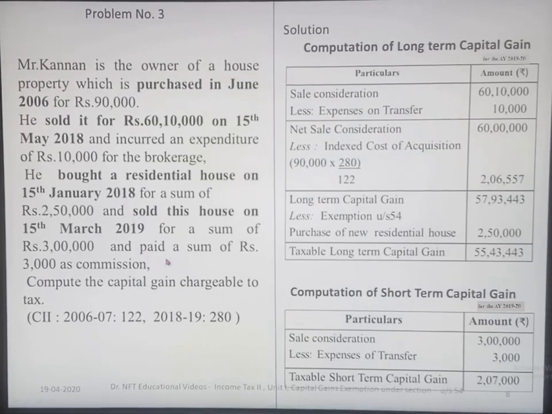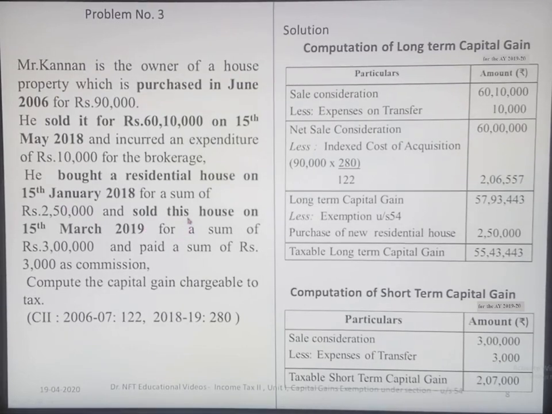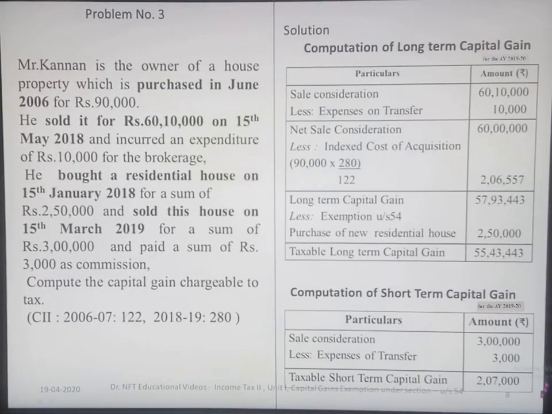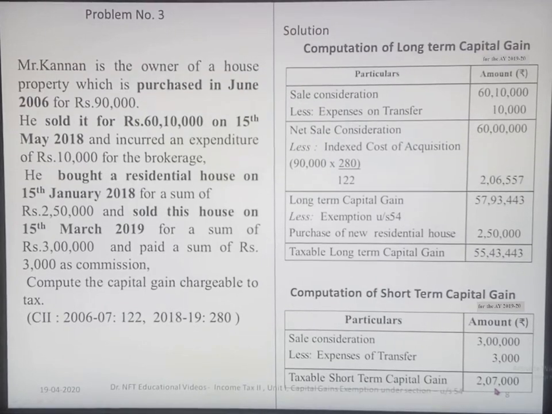In that case, he has sold the asset which leads to a short-term capital gain. So we can compute the short-term capital gain. Sale consideration is 3 lakhs. From that, if we deduct the expenses of transfer of rupees 3,000, we get the taxable short-term gain of rupees 2,07,000.